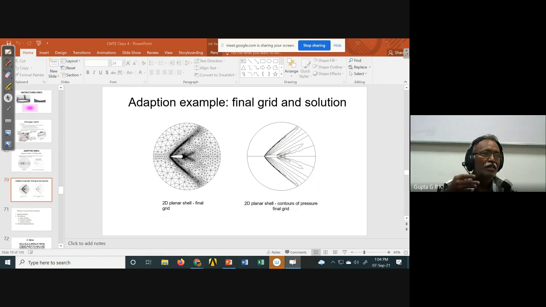After having modified the grid every few iterations, the grid is like this. It gets modified because the values of the pressure are like this. Here the pressure gradients are very large. This is a shock. So across a shock, there is a large gradient. So what it will do is, it will make the grid very fine here. So by seeing the grid itself, you can understand how the variables will be in reality. Even without calculation, just by seeing the grid, I will say there are more variations in these portions. So it adapts itself.